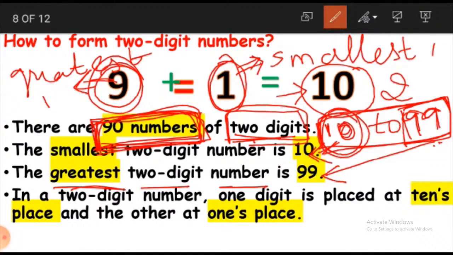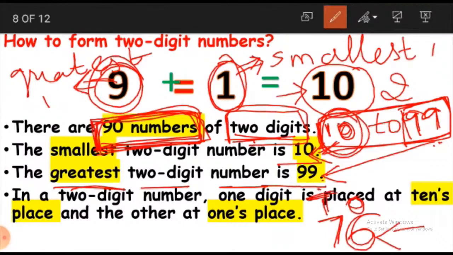If we look at the place values of 2 digit numbers, let us take this 2 digit number 76. One digit is placed at 10's place and the other is placed at 1's place. We start writing place values from the right side, right? So 6 is at 1's place and 7 is at 10's place. 2 digit numbers have only 2 place values, which are 1's place and 10's place. Is this clear?